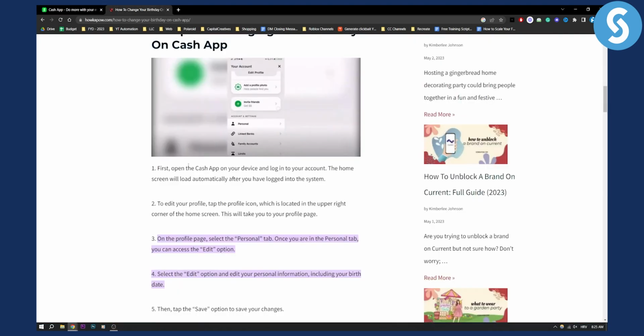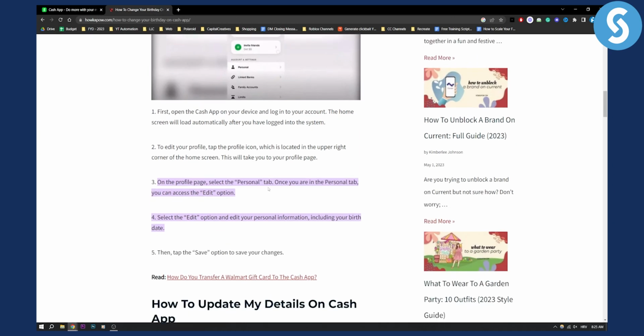So, as you can see, all you have to do is open the Cashapp on your device and log into your account. The home screen will load automatically after you log into the system. Now to edit your profile, tap the profile icon which is in the top right corner. This will take you to your profile page.